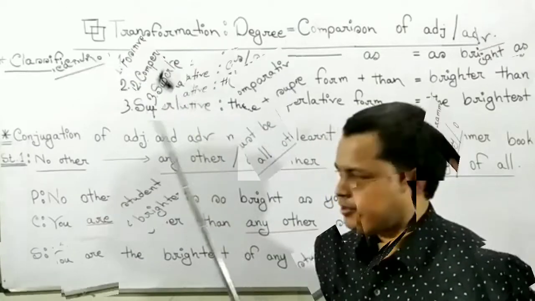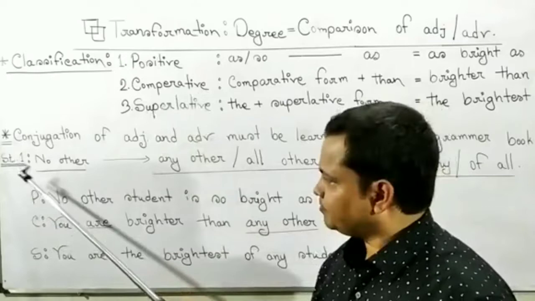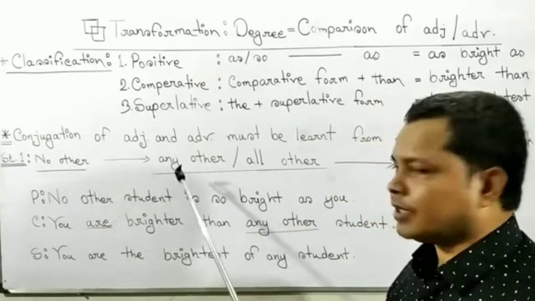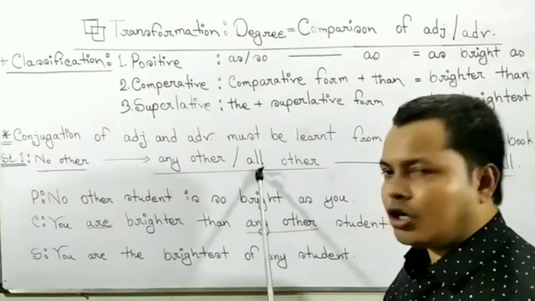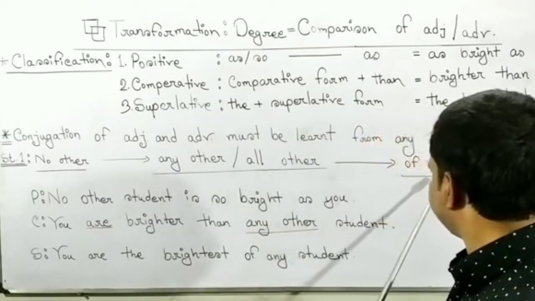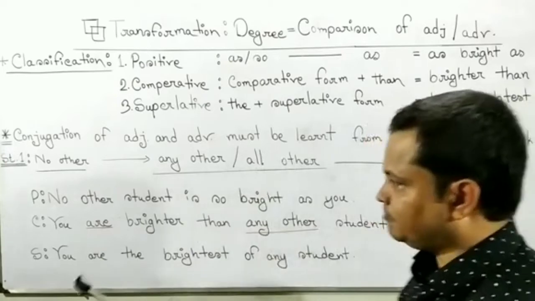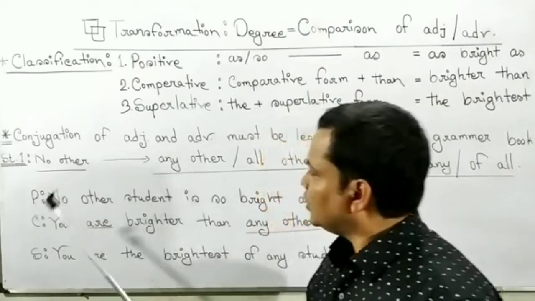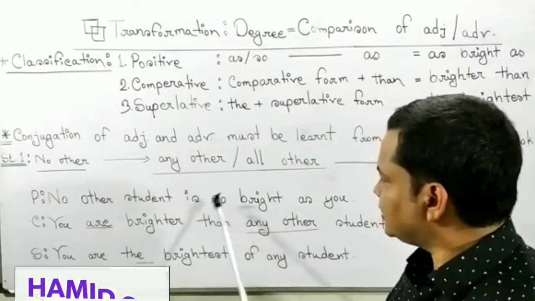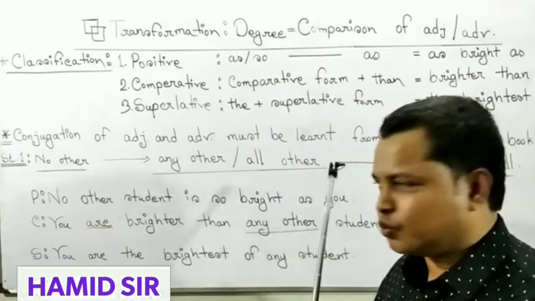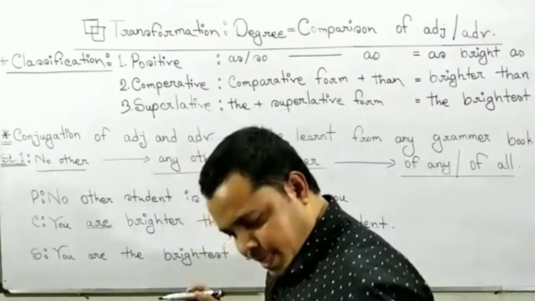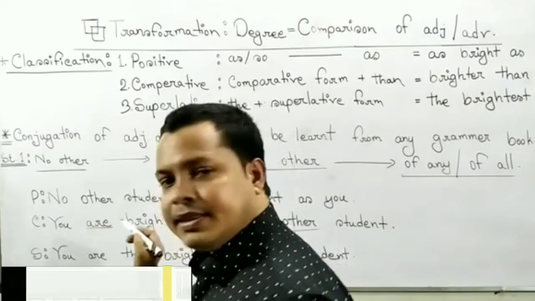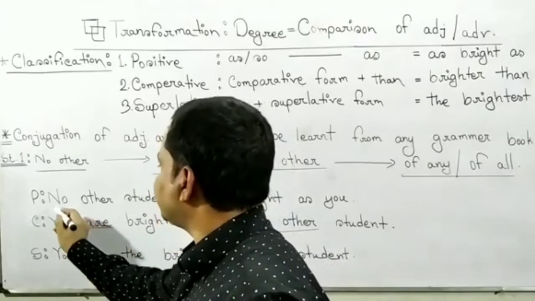Structure number 1, positive. In positive, no other. In comparative, any other or all other. In superlative, of any, of all. Example, positive: No other student is so bright as you. Here, I am trying to understand it in 4 parts.